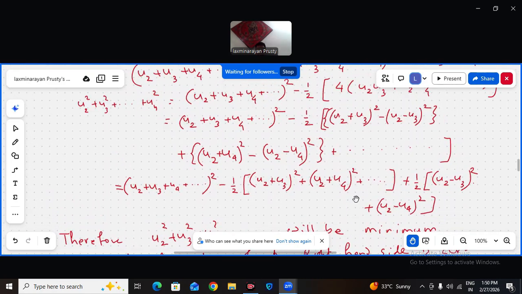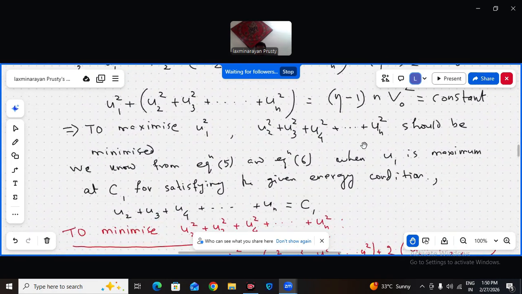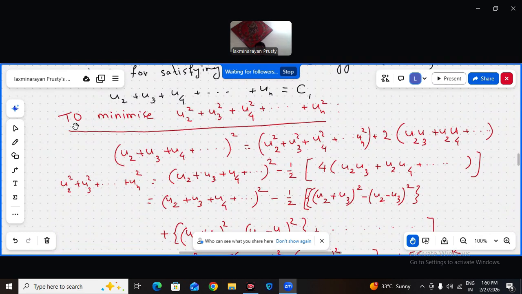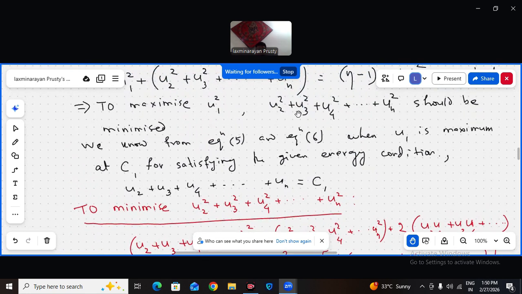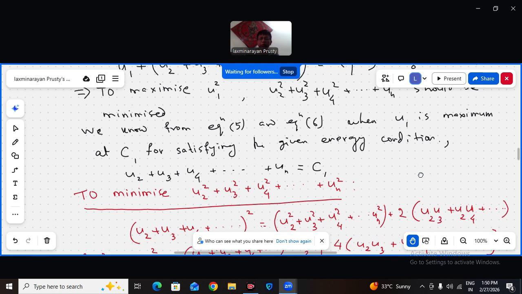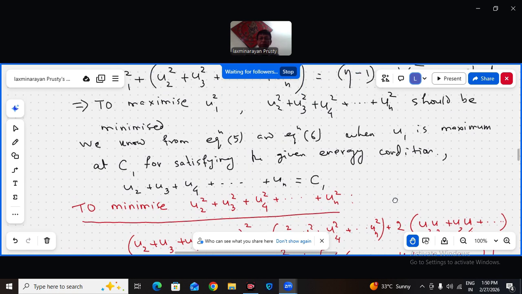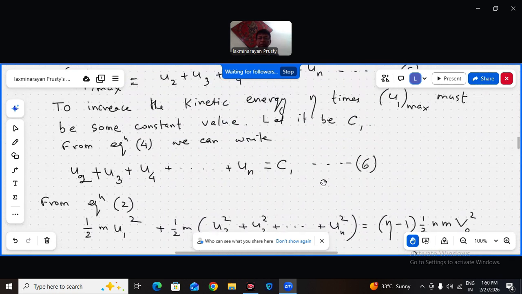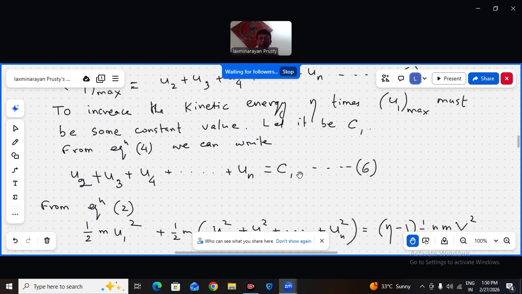So all of them should be as small as possible, but this is the crucial point. To minimize this square, since their sum is constant, this u1 plus u2 plus u3 up to un is minus u1 magnitude, which is a fixed value for that particular case of energy increasing to eta times.